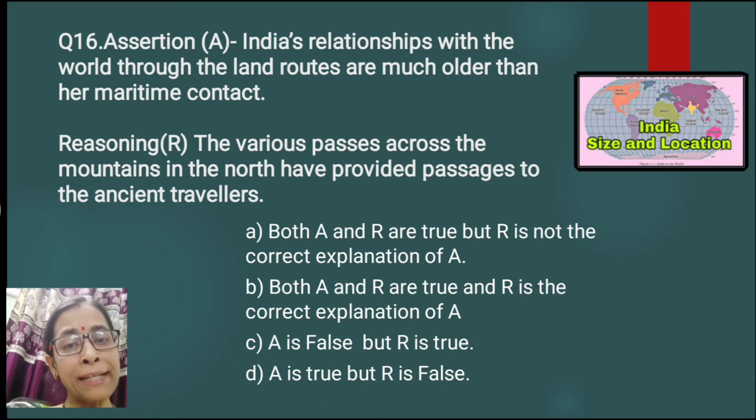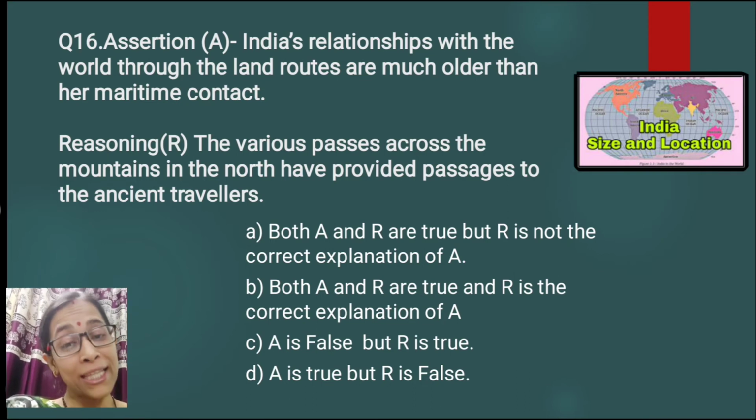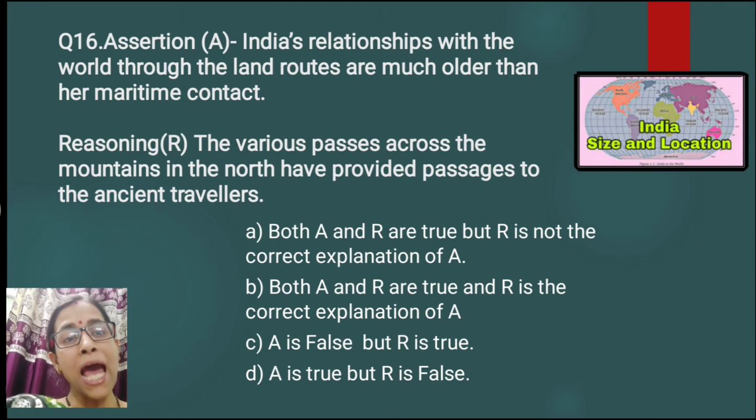Then the reasoning is given here: the various passes across the mountains in the north have provided passages to the ancient travellers. This is also very true. That is why, in earlier times, Indians were connected with other countries only through those passes, and at that time the sea route was not invented.